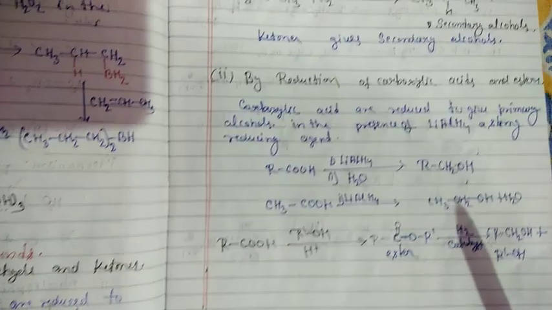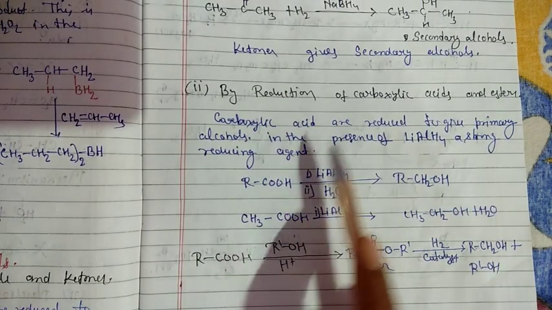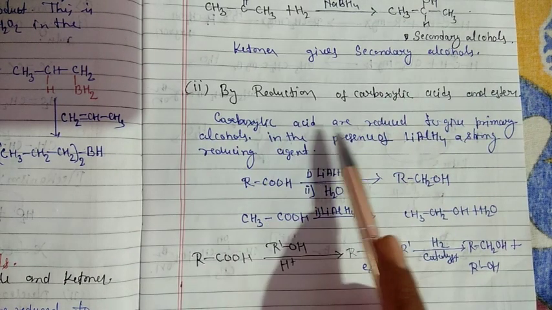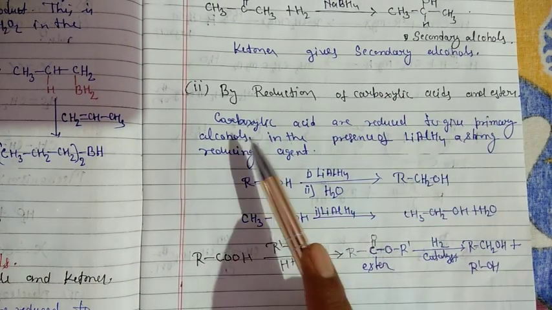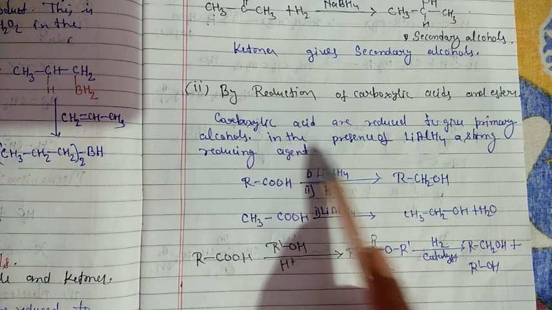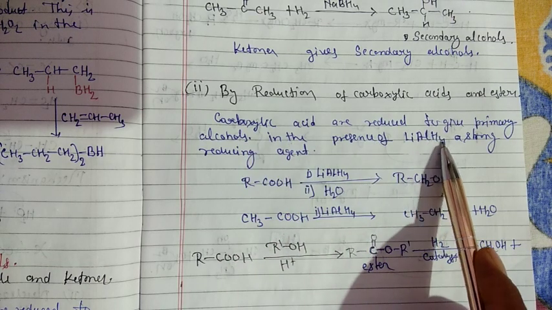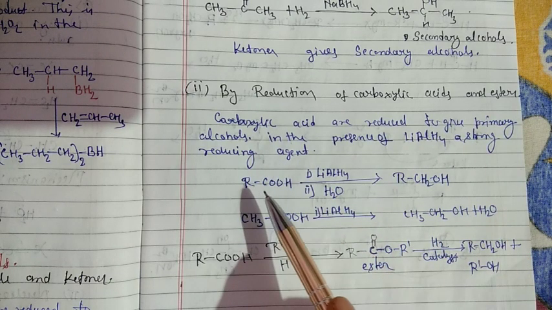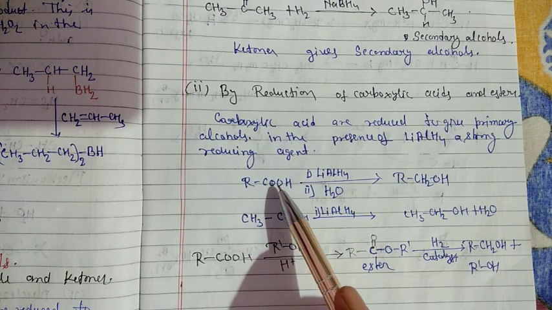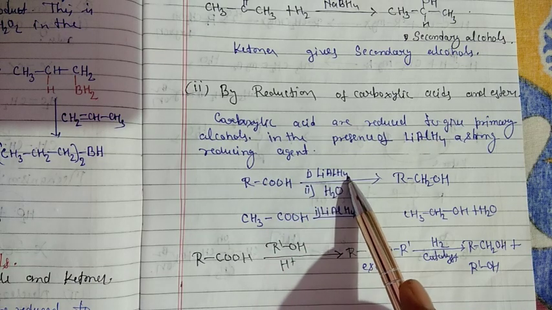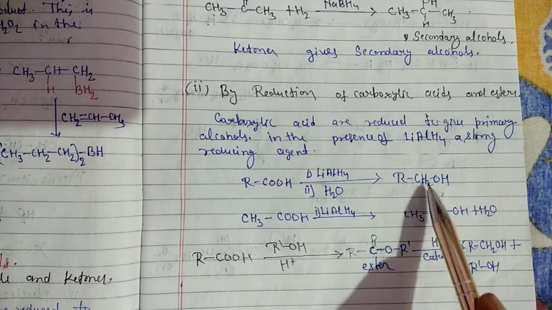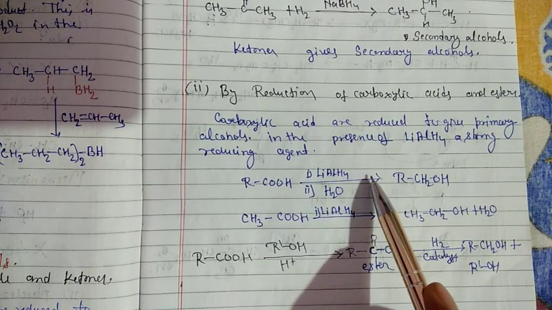And next, by reduction of carboxylic acids and esters. Carboxylic acids are reduced to give primary alcohols in the presence of lithium aluminum hydride, a strong reducing agent. So the acid is reduced by lithium aluminum hydride, losing one molecule of water, and forms RCH2OH. Okay students.